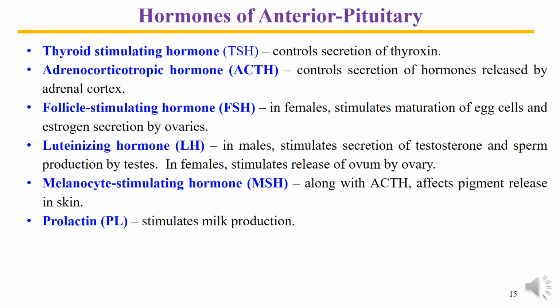Now come on to discuss briefly the functions of remaining other hormones synthesized or made by anterior pituitary.